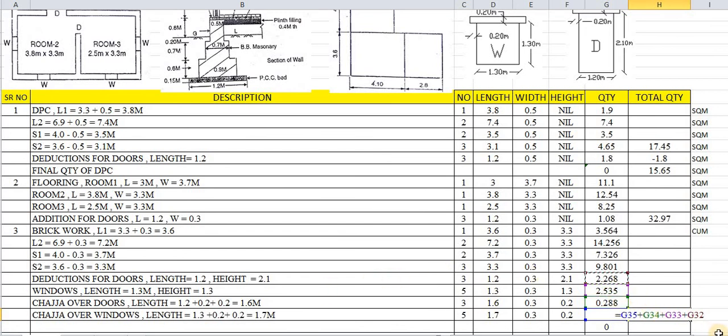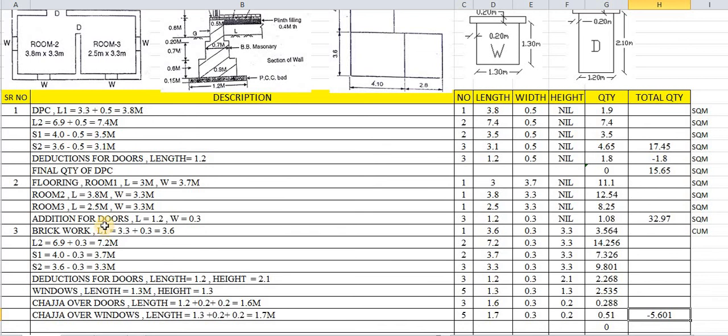So these 4 lines indicate the deductions, and we will give this a minus sign. So these are the quantities for deductions.